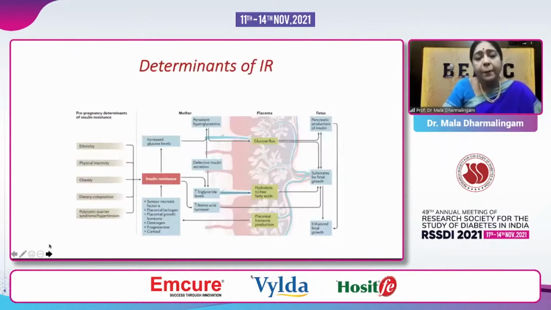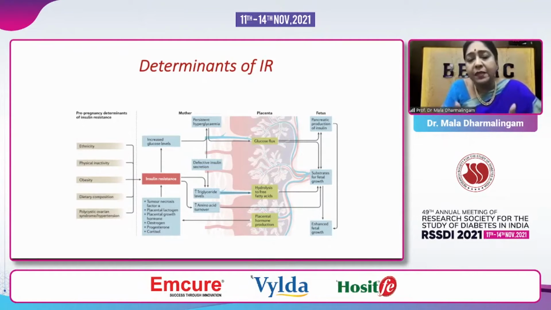Now, what happens? Let's say the patient was having diabetes or had diabetes but didn't know about it. And here, the parameters that are important are, of course, ethnicity, physical inactivity, obesity, dietary composition, and polycystic ovarian syndrome. And what they do, they cause the insulin resistance, while all the inflammatory factors like tumor necrosis factor alpha increase, and the placental lactogen, growth hormone, estrogen, progesterone, cortisol, all of this increases, causing increased glucose levels.